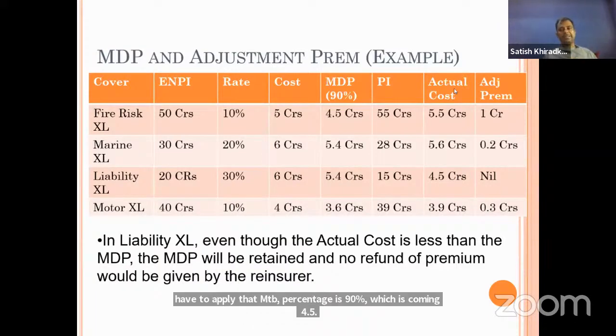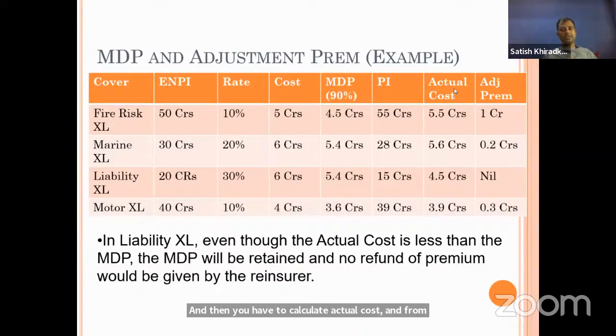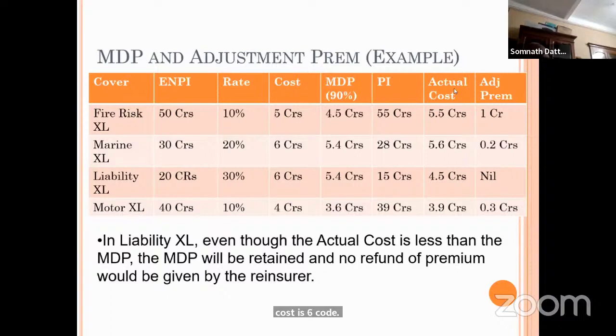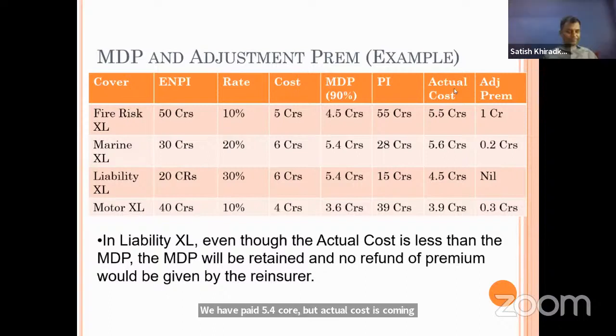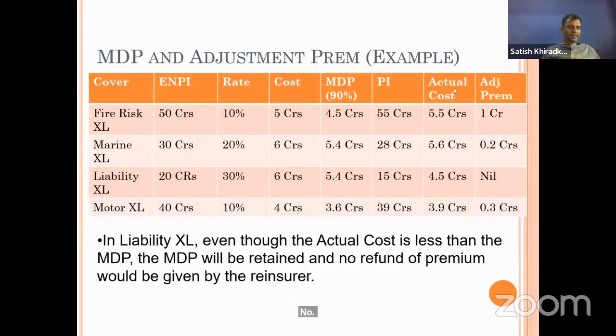In the next example, see, it is 0.2 crores. But in the third example, if you see liability, here the actual cost is 6 crore. We have paid 5.4 crore, but the actual cost is coming to 4.5 crore, which is less than the MDP. Now, have you taken a refund from it? No. So in this case, if they ask you the adjustment premium, what will be our answer?